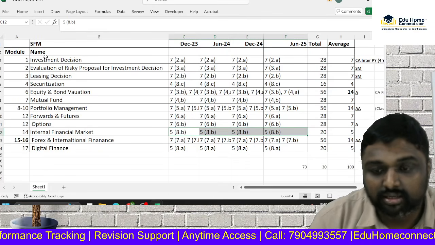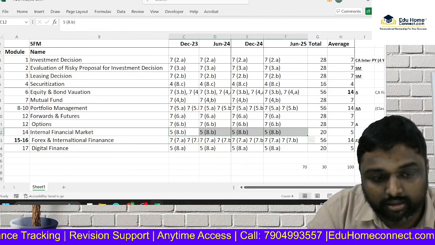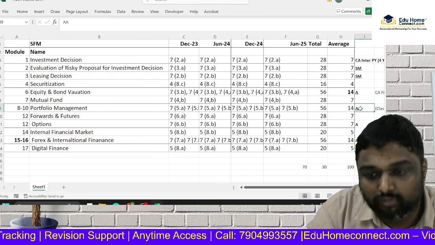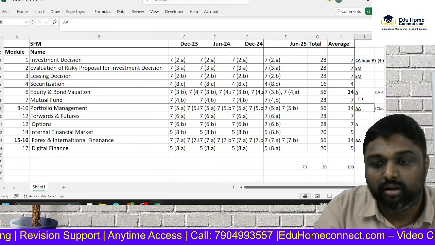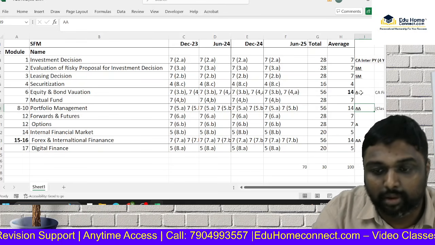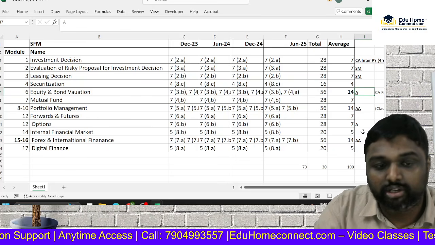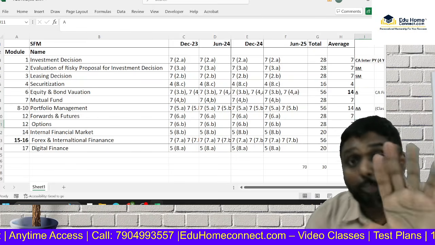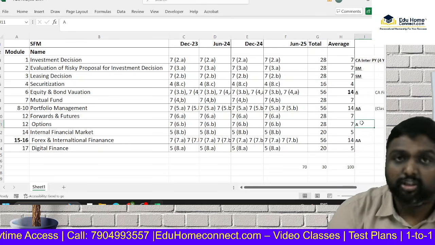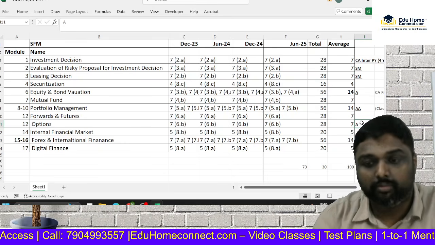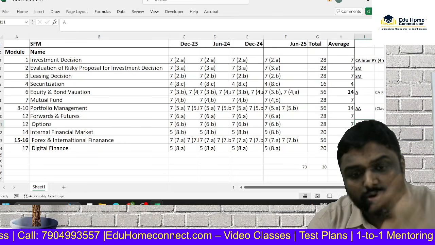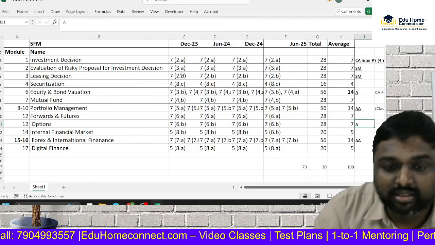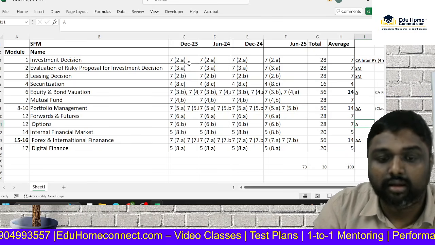So my dear friends, see this AA part: Forex, portfolio management, including mutual fund. Then you have A part. What is A part? Equity and bond valuation, and next is forward and futures and options, the derivative part. Swap is also not coming much, because they are following a systematic approach. So what is this 7744? This is the mark. This is the question.